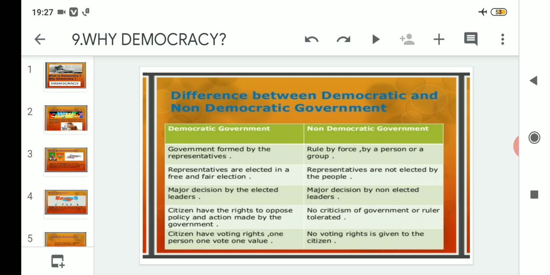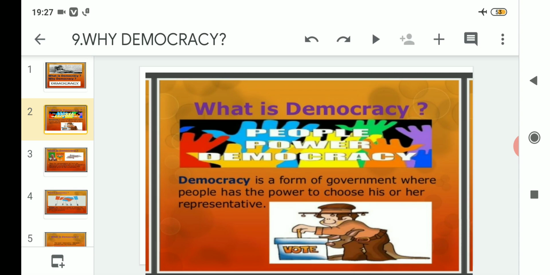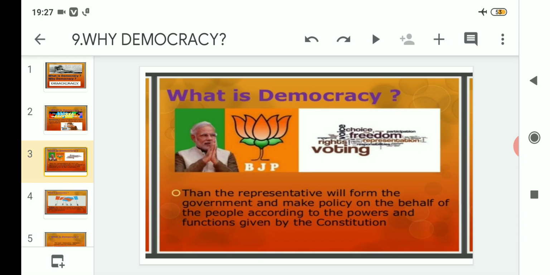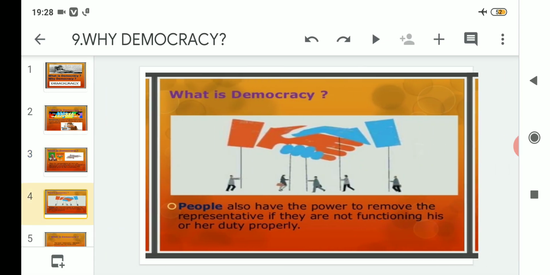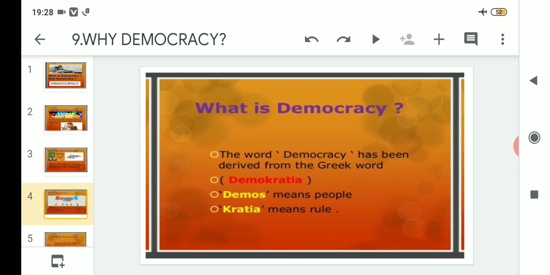In today's topic, we started from the definition of democracy, then we moved to the second point, that if we have the right to vote, we are electing the government. After that, what does the government do? The government makes policies, under the strict rules and regulations, or the powers and functions, given in the constitution, according to which the government runs. After that, we also read that important point, that we have the power to remove representatives if they are not working properly, through our right to vote.